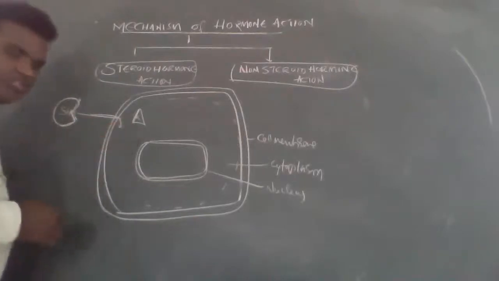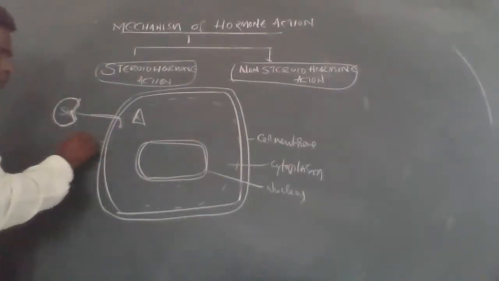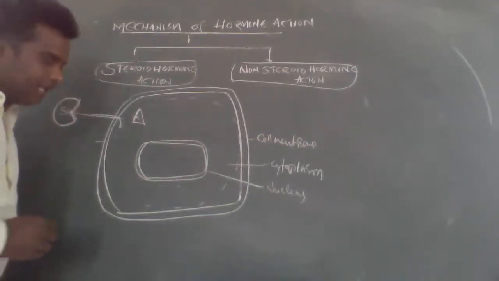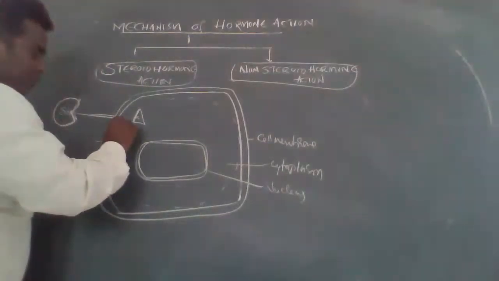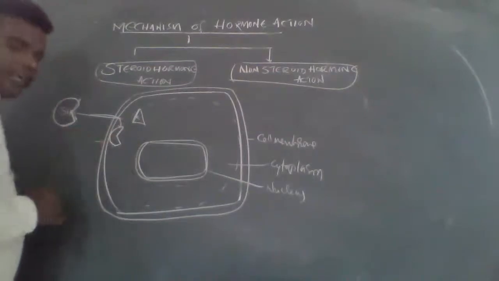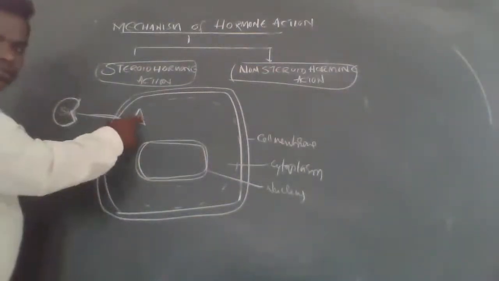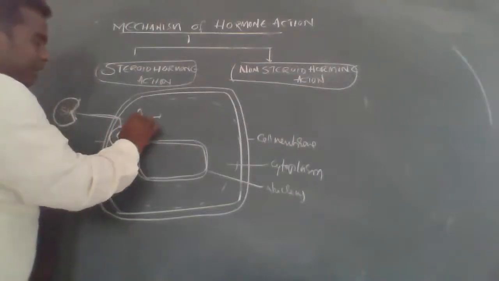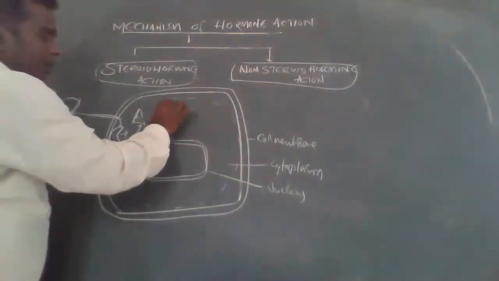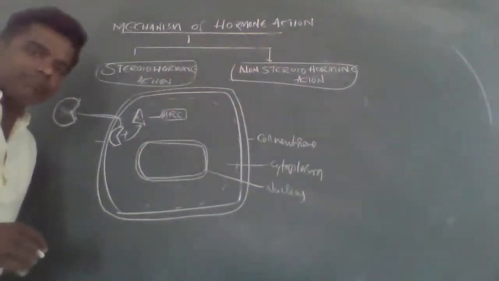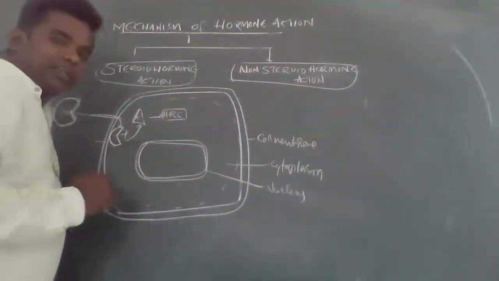This steroid hormone directly diffuses into the cytoplasm through the cell membrane, the plasma membrane, and binds with the receptor to form the hormone receptor complex.